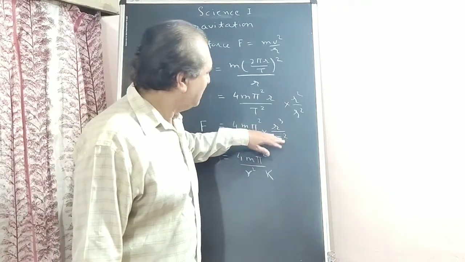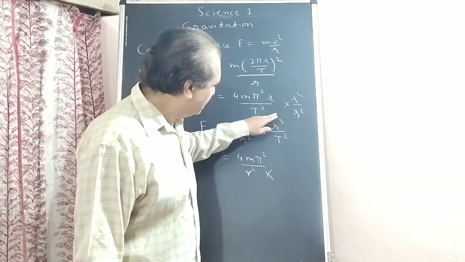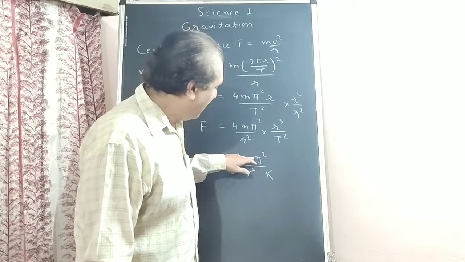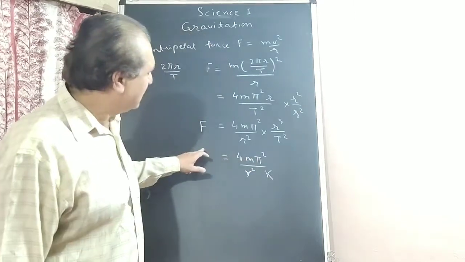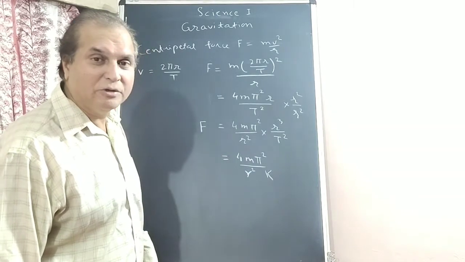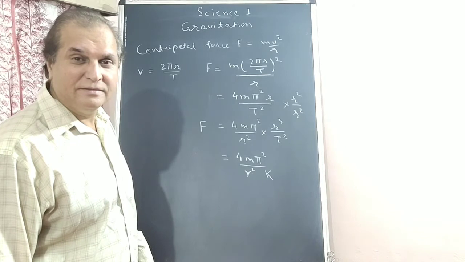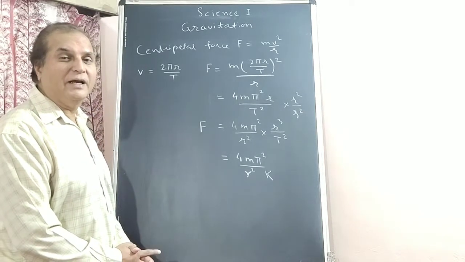Actually we know T square upon r cube is constant according to Kepler's law. So for this we will put k here. m is constant, pi is constant, so 4 m pi square upon k, everything is constant. Force is inversely proportional to square of distance. Understanding? This explains the inverse square law.